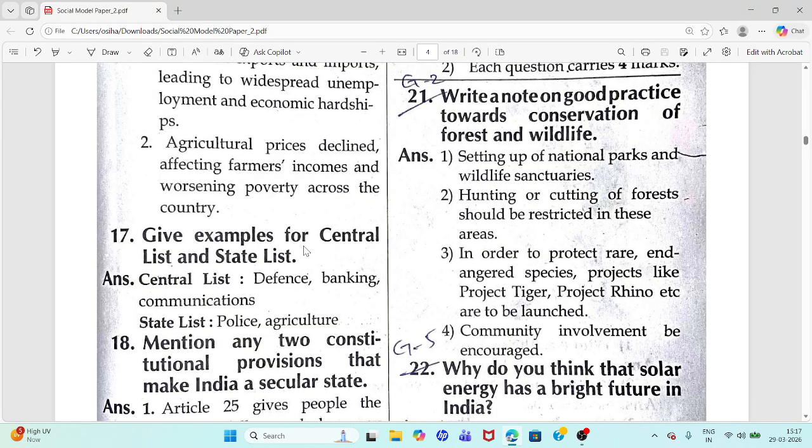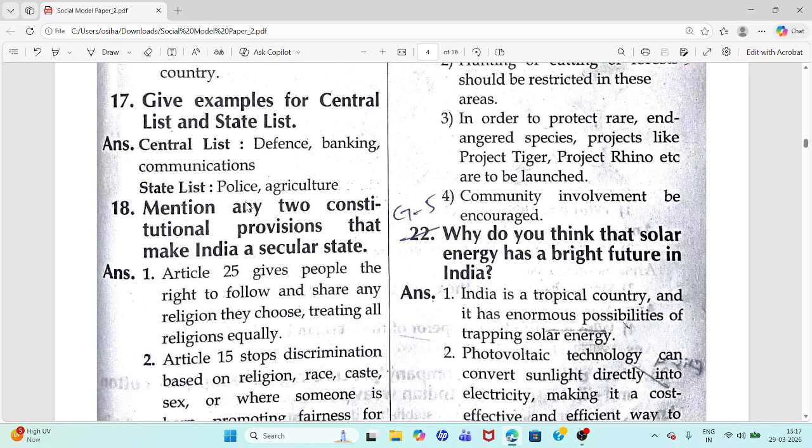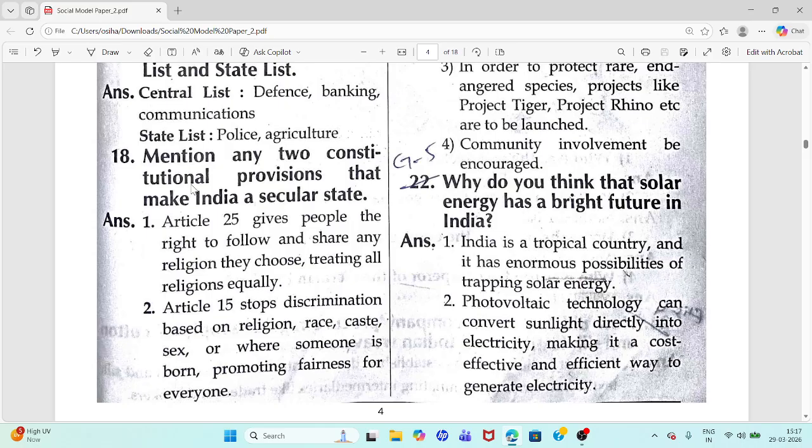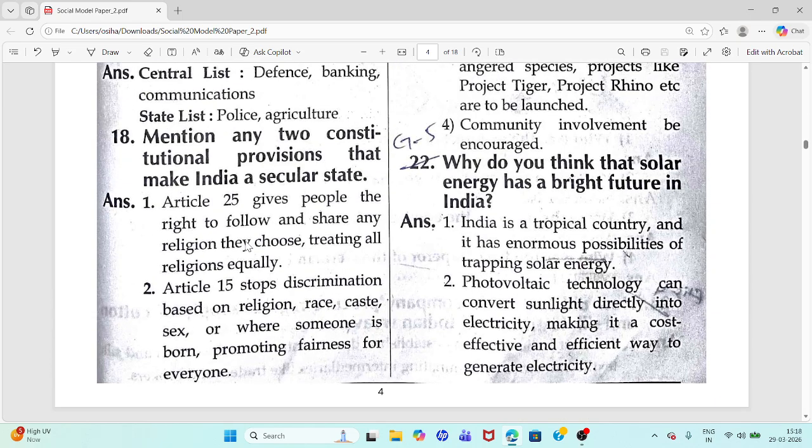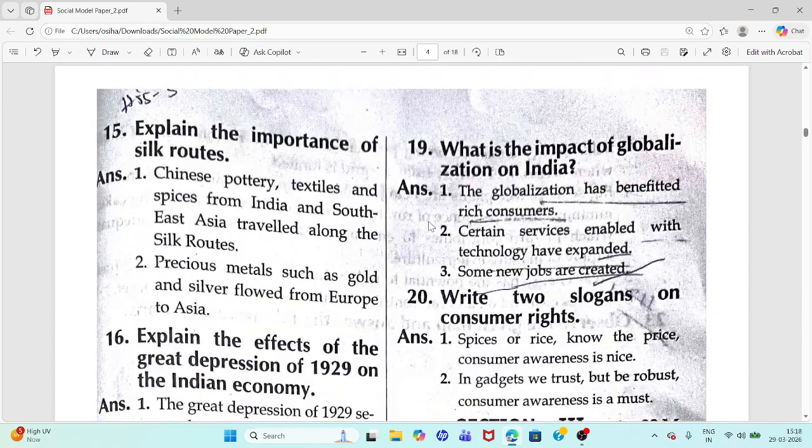17th question. Give examples for central list and state list. Central list defense, banking, communications. State list police, agriculture. 18th question. Mention any two constitutional provisions that make India a secular state. So this question we have discussed in model paper 1 also. So I'm just going with the 19th question. 19th question also repeated, but this is also important. What is the impact of globalization on India? Globalization has benefited rich consumers.